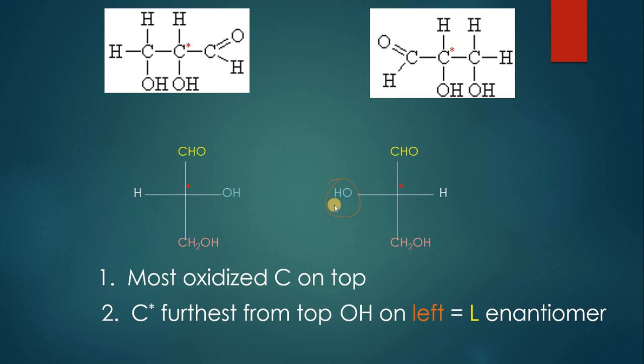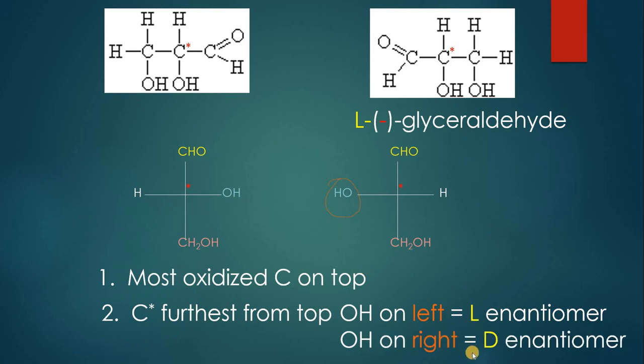You can see OH is present at the left side, and when OH is present on the right side, it is called D-enantiomer. You can see in this compound, OH is shown on the right side, and this compound will be called D-glyceraldehyde. The positive sign shows the D-enantiomer and negative sign shows the L-enantiomer. D and L convention is usually utilized for this purpose.